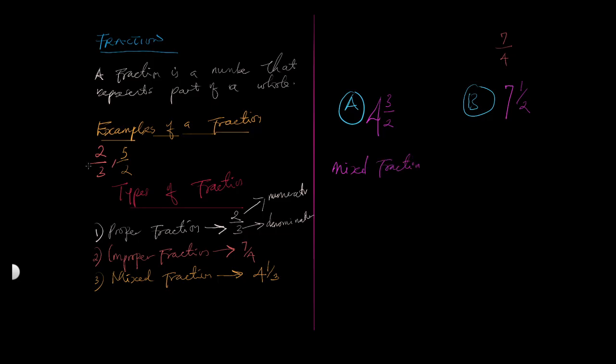Mixed fraction is a combination of a whole number and a type of fraction. There's a type of fraction that comes together with a whole number. What kind of fraction comes together with a whole number?